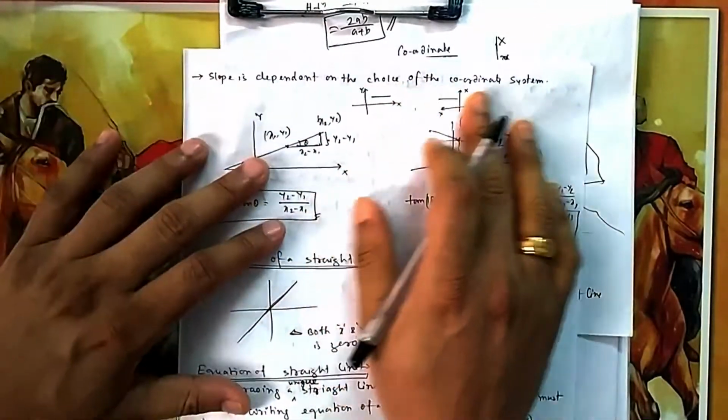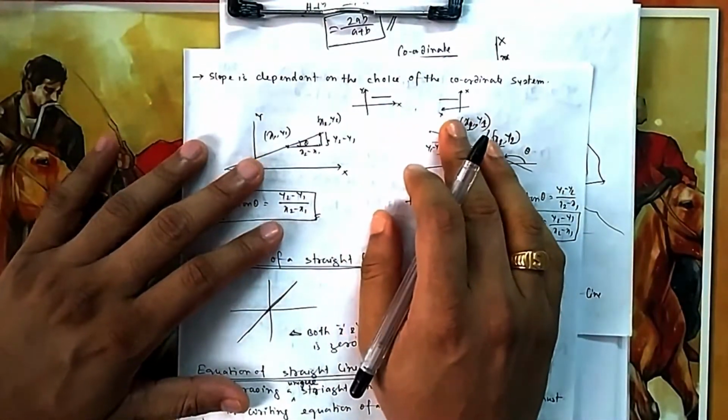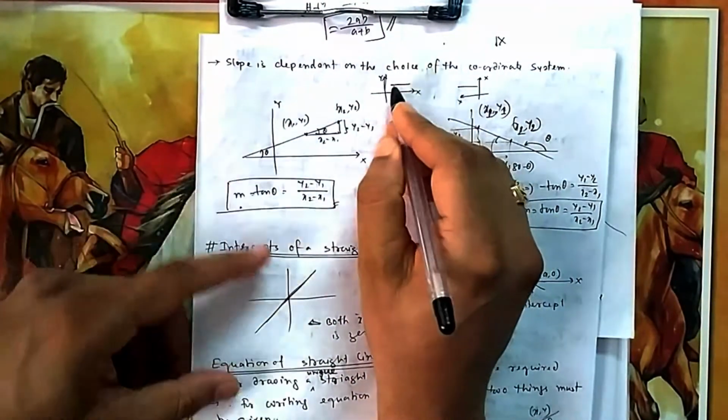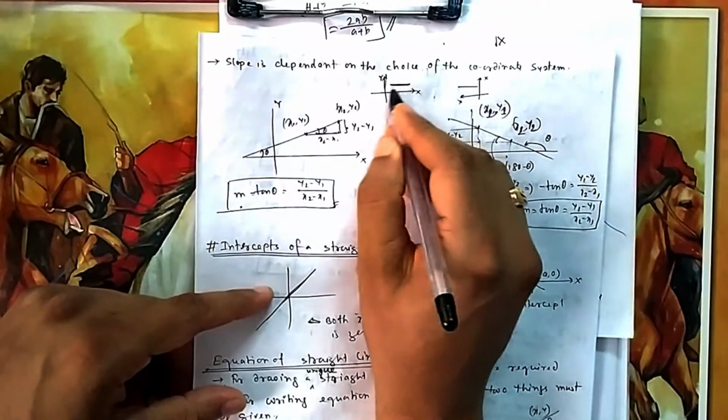Slope depends on the choice of the coordinate system, as we have already seen. So you can think of any coordinate system. Suppose this is x and y, I have drawn here. So what is its slope? Its slope is 0 because it is flat to the axis.